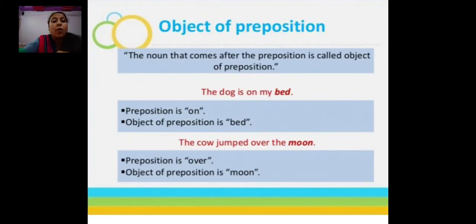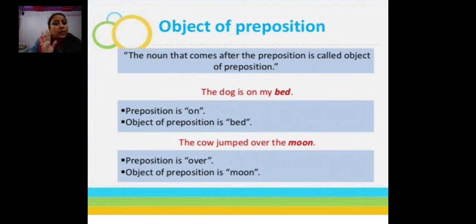Now see, what is the object of a preposition? As you know, the noun that comes after the preposition is called the object of the preposition. The dog is on my bed.